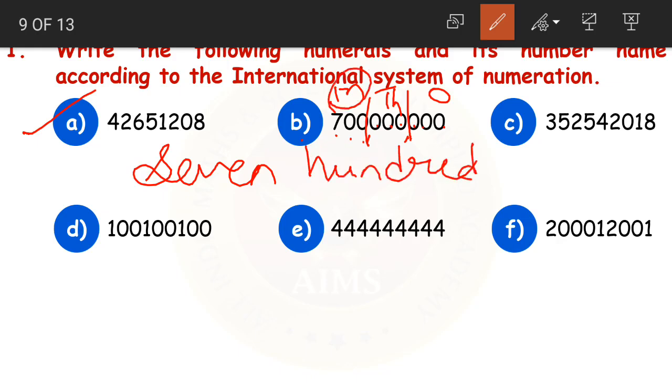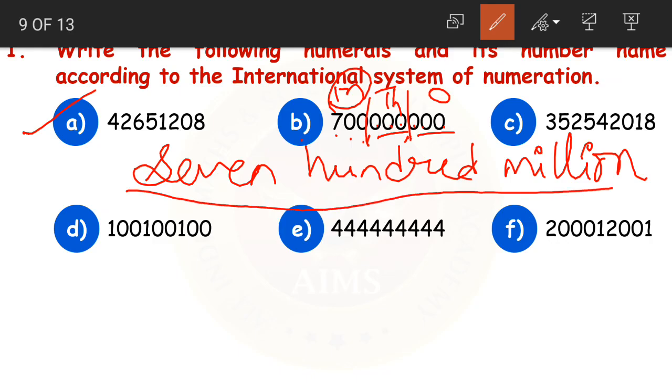It is in which period? It is in millions period. So, 700 million. If you look at the digits in thousands and ones period, there are no digits except for 0. So we simply do not read the thousands and ones period. We are reading only the numbers in millions period. Because in thousands and ones period, why not, children? Because there are no digits in thousands and ones period except for zeros. So this whole number will be read only as 700 million. Clear, children? Okay.